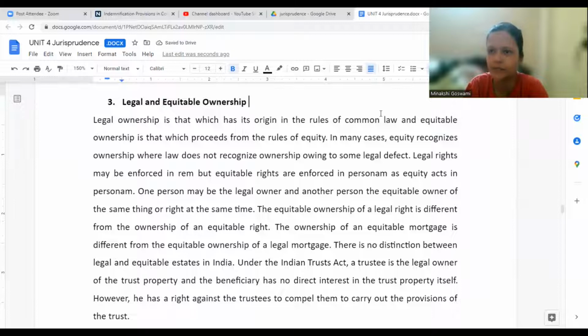Legal ownership is something which is written properly in law. This is a clear example of equitable ownership. And legal ownership is where you have bought a property, the property is in your name, the documents are there. That is legal ownership. Everything is fair over there.